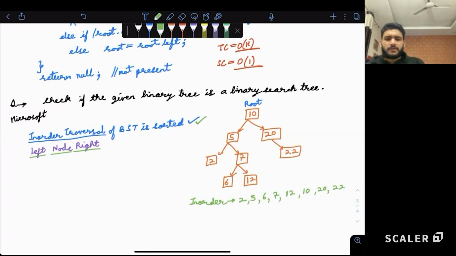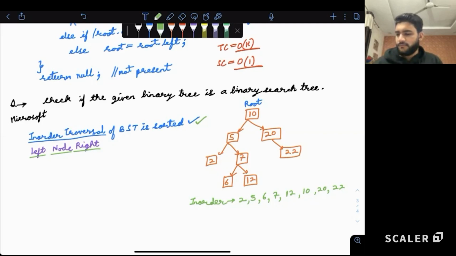Right? Now, this is not sorted because if you look, 12 is greater than 10 and it is before 10. It is not sorted. Since it is not sorted, we can guaranteedly say it's not a binary search tree. Can we say this? Because for every binary search tree, it has to be sorted. And if it is not sorted, by guarantee, we can say it is not a binary search tree. Right?